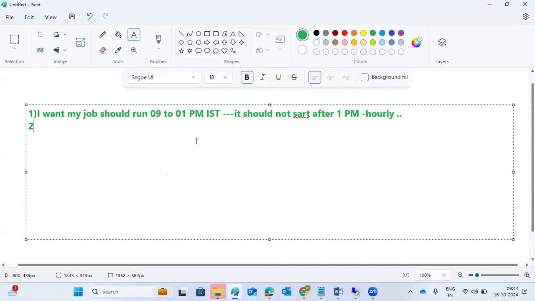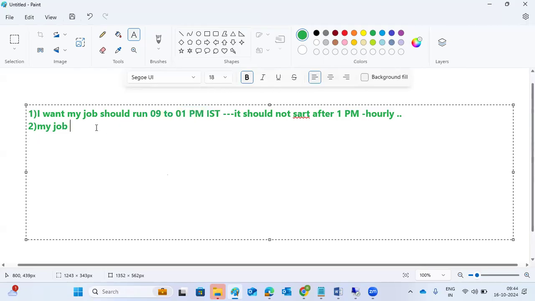The second one: you can create any program name, fine, but I want this output. If I see today, 9, 10, 11, 12, 1 is the last. It should not run after 1 p.m. So only four jobs should be executed per day.